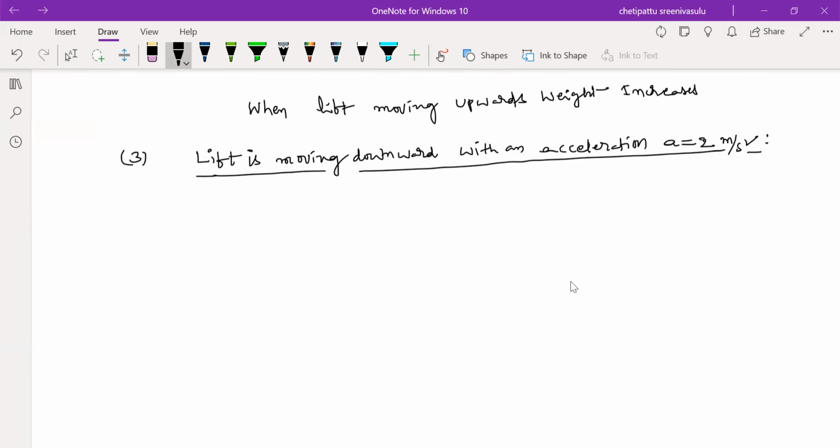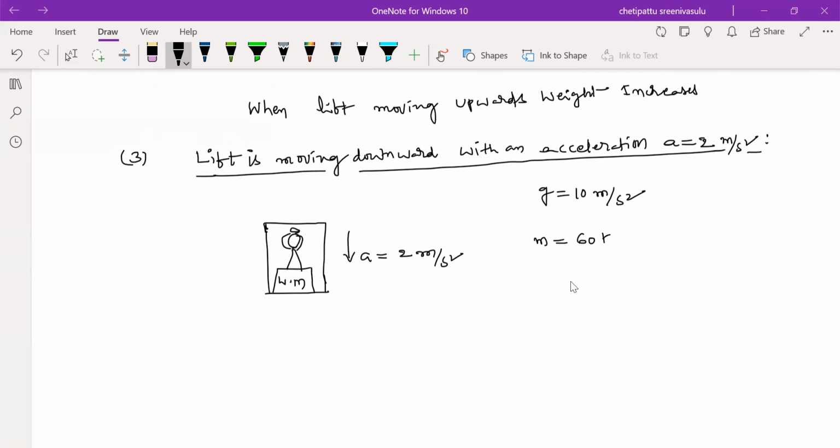It is nothing but the normal reaction. Look at the same thing: this is the elevator, and this is the weighing machine, and on it the man is standing. The elevator is moving downward with an acceleration of 2 meter per second square. Acceleration due to gravity is 10 meter per second square, taken for simplification of calculation; otherwise we need to take 9.8 meter per second square. The mass of the man is 60 kg.